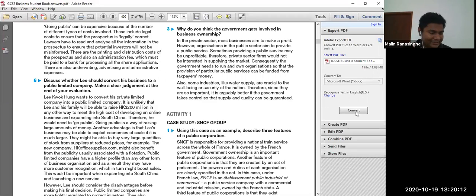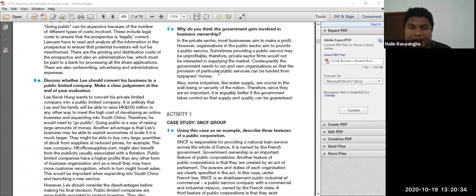Okay, it's all right. Normally the private sector is sometimes reluctant to invest. In the private sector, most businesses aim to make a profit. However, organizations in the public sector aim to provide a public service. Sometimes providing a public service may be unprofitable. Therefore, private sector firms would not be interested in supplying the market.